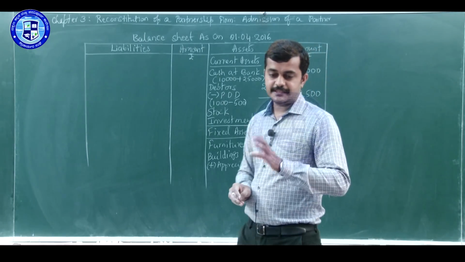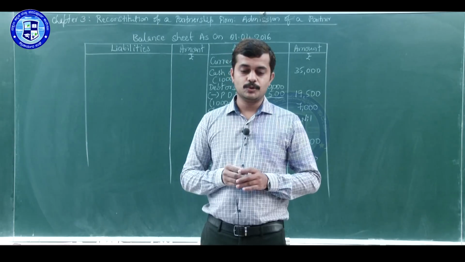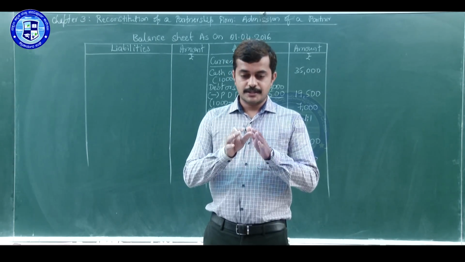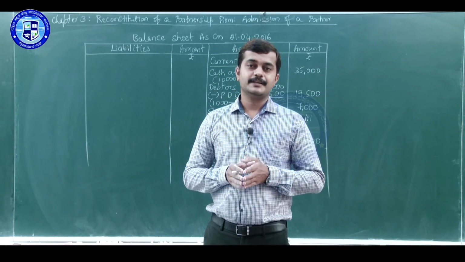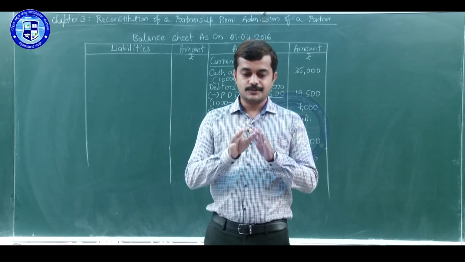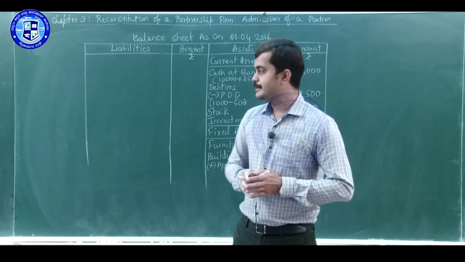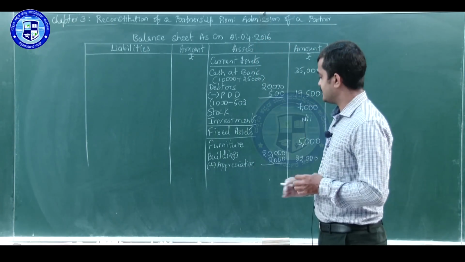Next, given in the balance sheet asset side, we have goodwill and profit and loss account. Goodwill we already written off. Profit and loss account is distributed among the partners. So these two accounts are not there. So we will not write them on the asset side.